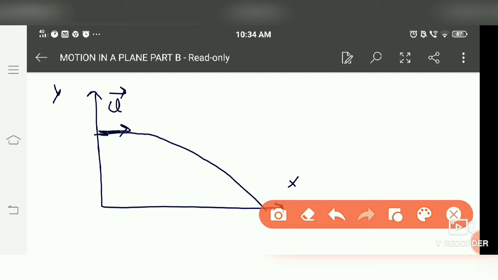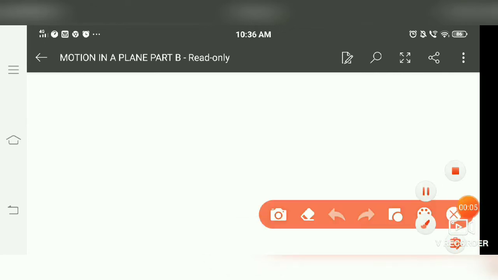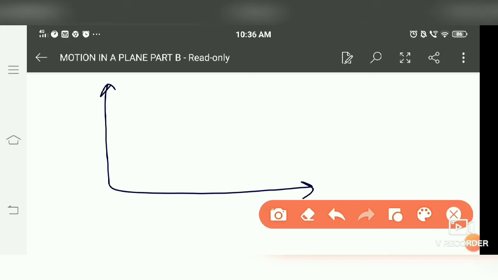So we can say u is making an angle of 0 degrees with the x-axis, because the projectile is thrown horizontally with velocity u.